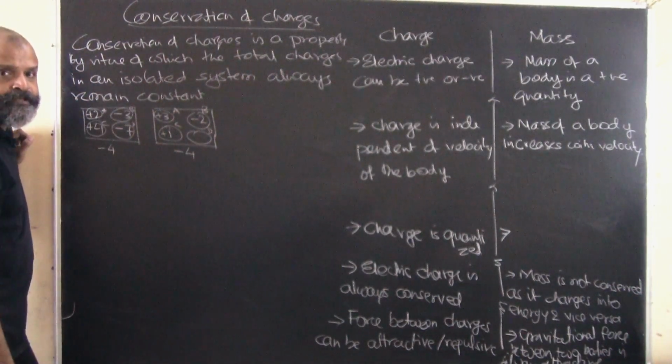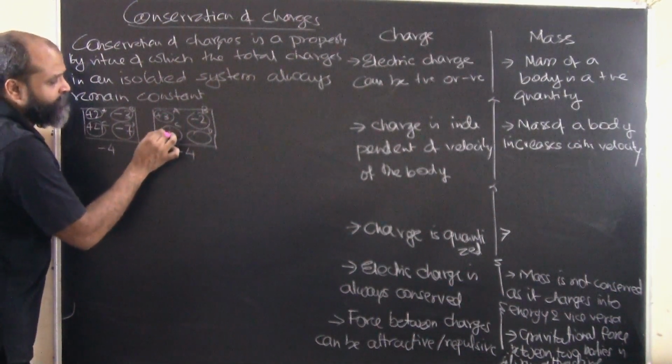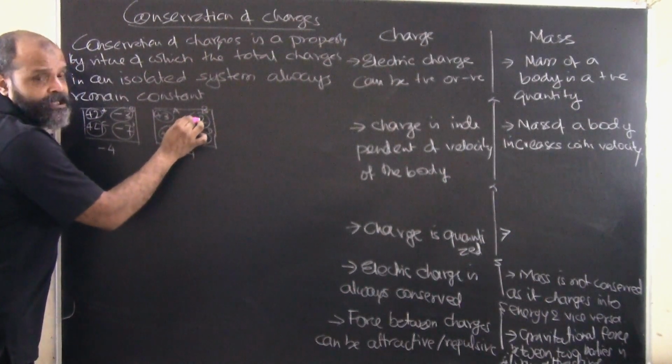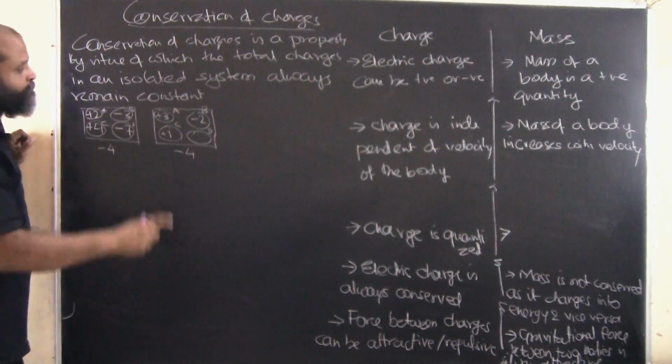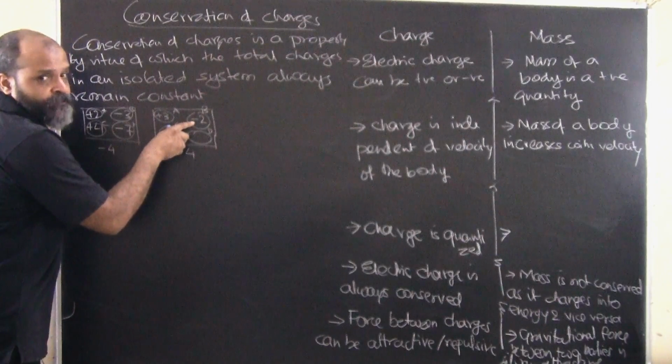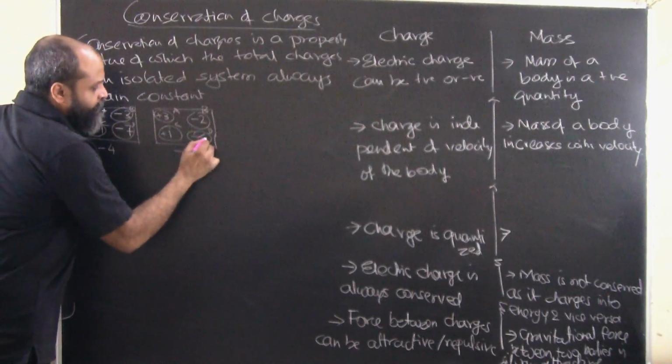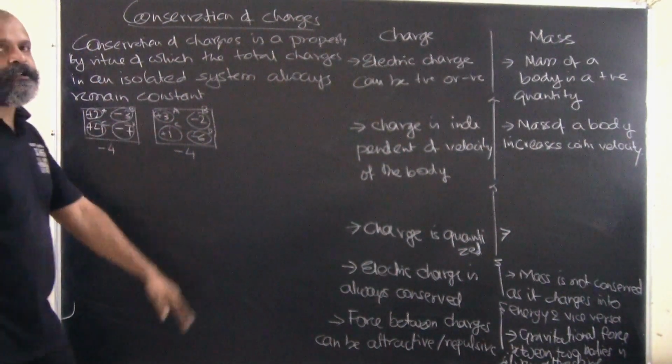So let's see what makes it -4. We have 3 + 1 = 4, 4 - 2 = 2, so the charge on D must be -6, to make the total -4. So this is called conservation of charge.